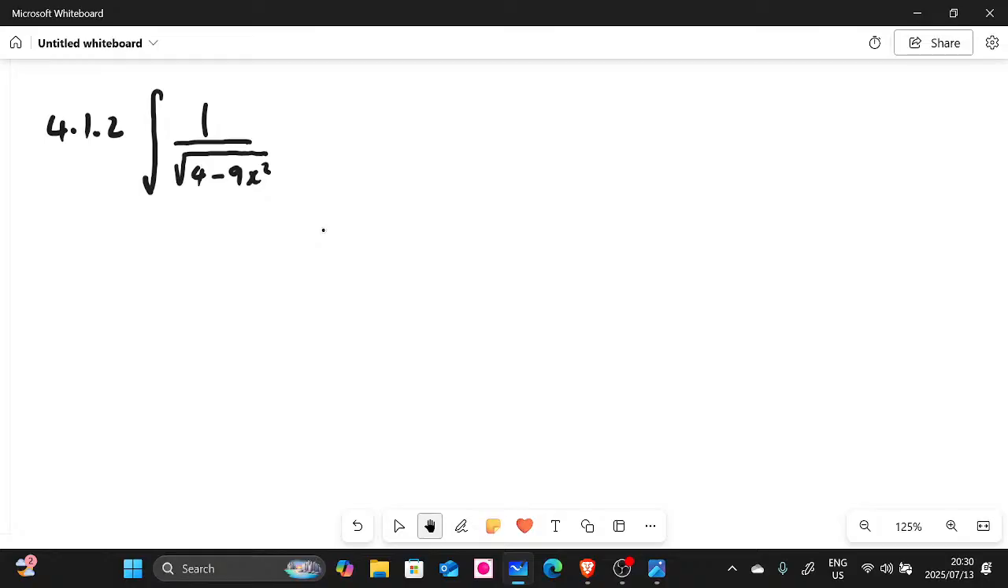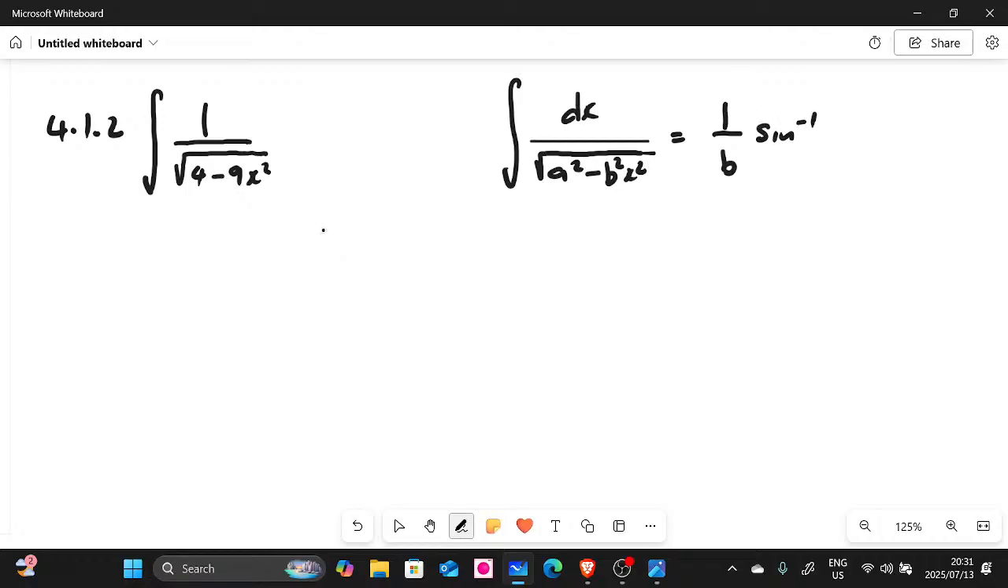Let me just go straight to the formula. So here we have this formula where they say if you are given the integral of dx over the square root of a squared minus b squared multiplied by x squared, this is going to be equal to 1 over b arcsine of bx over a plus c. Guys, this is the formula that I'm talking about.